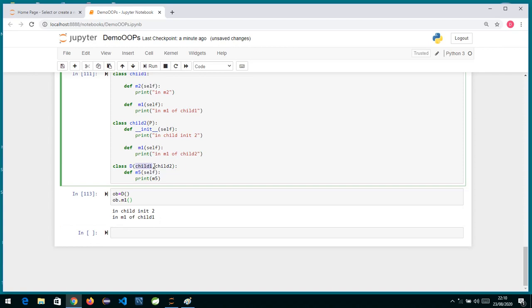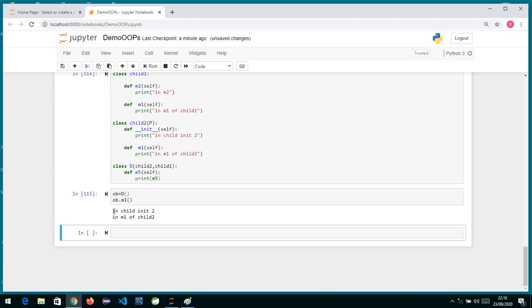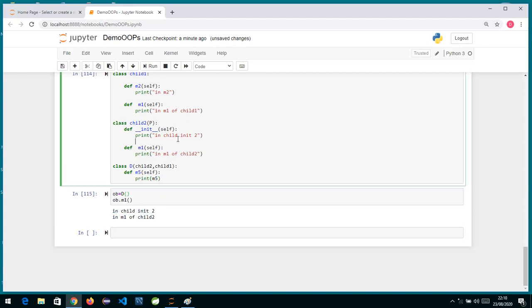If I change the order over here, suppose I remove this and put child 2 first and child 1 second, now you will see it will execute all the methods of child 2 first. So it has gone to child 2's init because it's there. And you can see the m1 method also has now gone to child 2, it has given more preference to the first parent. So whichever is the first parent written in the order over here, accordingly it will try to execute. So first it will try to find in this parent, and if not in this parent, then it will go over here.